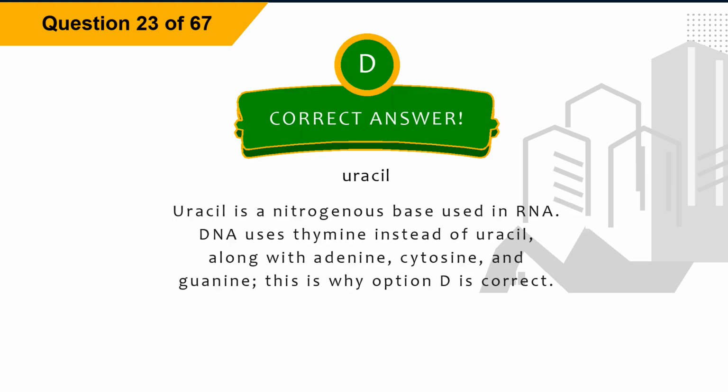The correct answer is option D, uracil. Explanation: uracil is a nitrogenous base used in RNA. DNA uses thymine instead of uracil, along with adenine, cytosine, and guanine. This is why option D is correct.